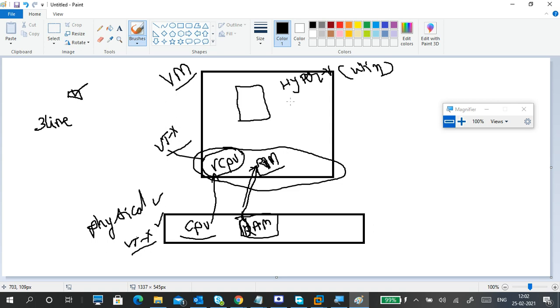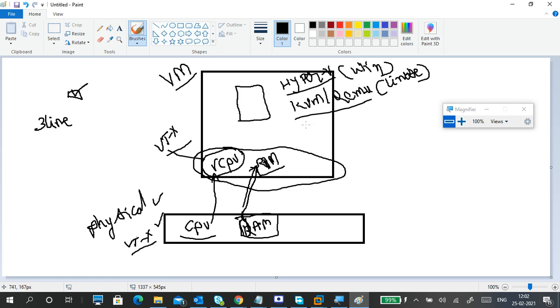Another one is KVM or QEMU; both names always exist together. In Linux, we are using Linux now, right? This is a virtualization feature of an operating system.